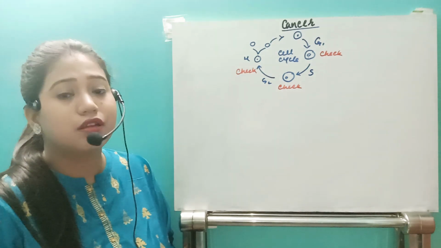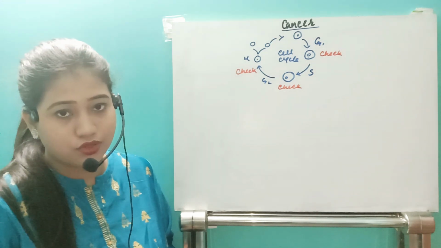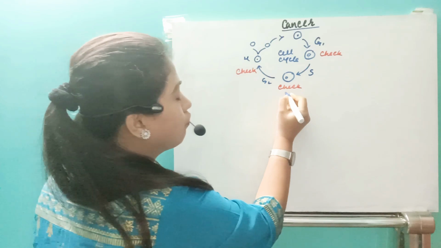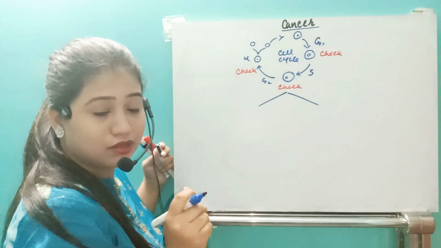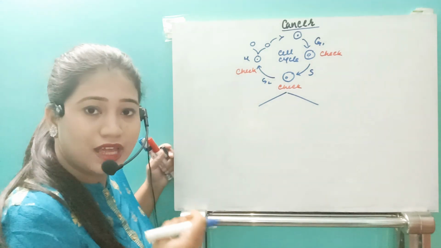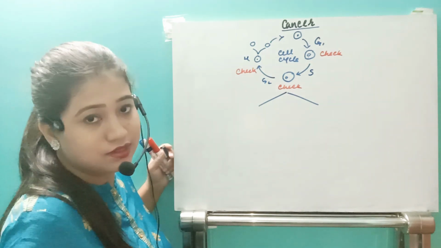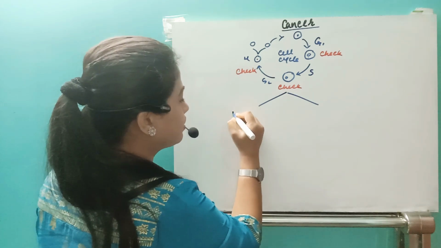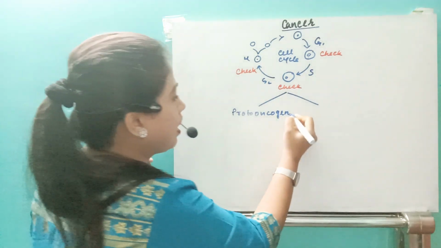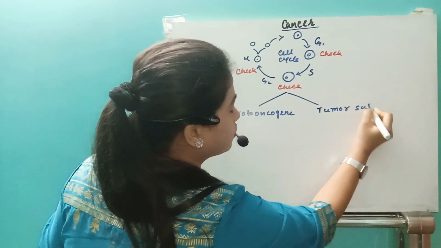Now in certain cases, due to some reasons in our body, some cancerous growth occurs, right? What are the reasons? There are basically two reasons. Suppose one of the check gates is not working, so our body will not be able to identify that the cell is undergoing uncontrolled division. For that we have two reasons. What are they? First of all, the proto-oncogene, and the second one is the tumor suppressor gene.